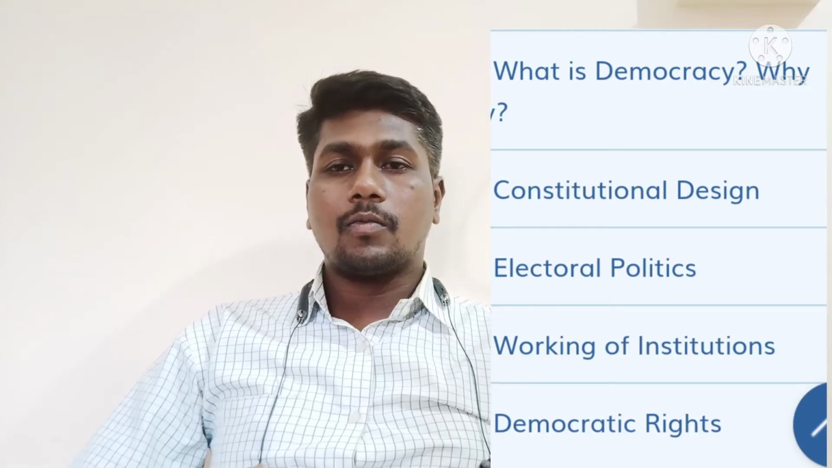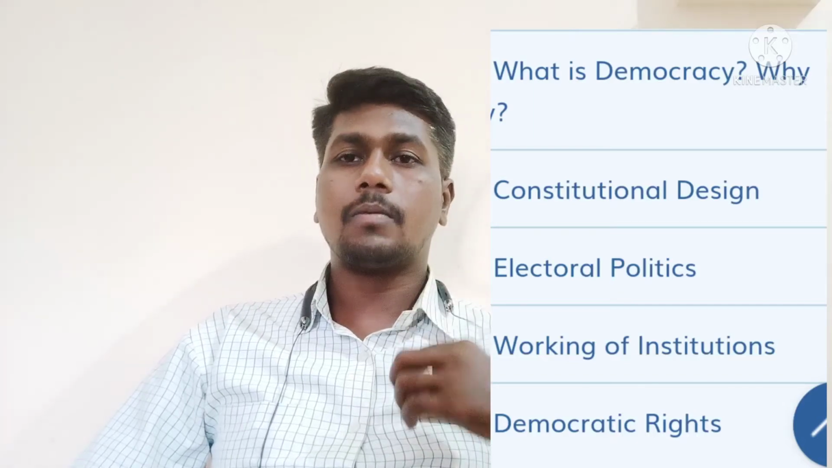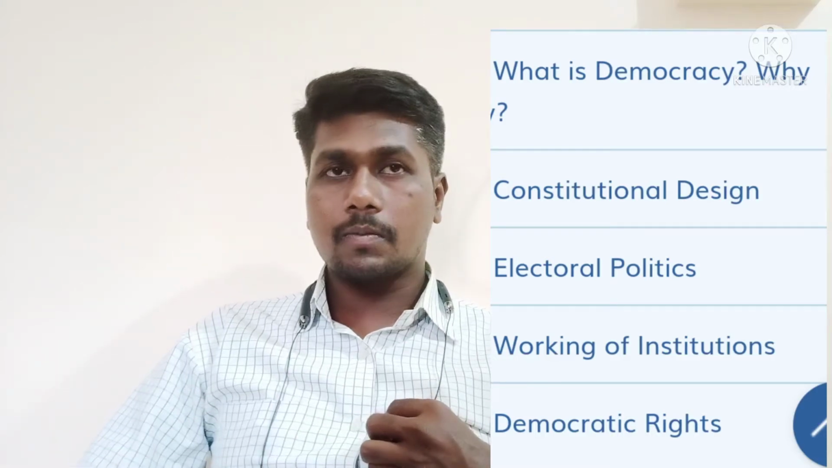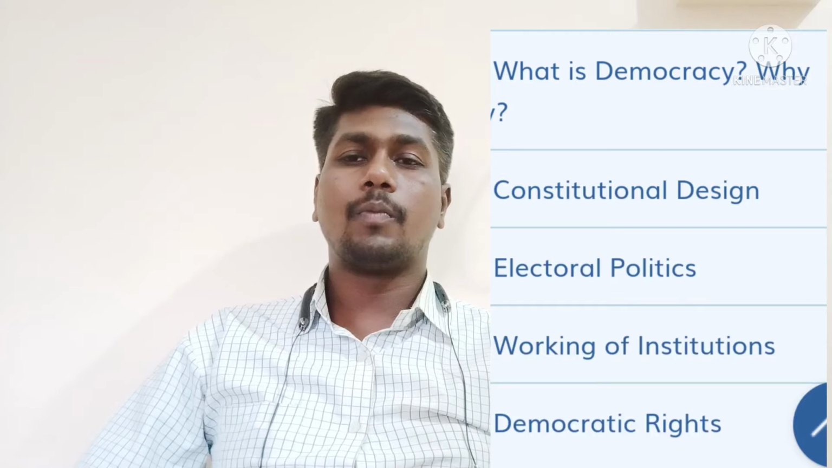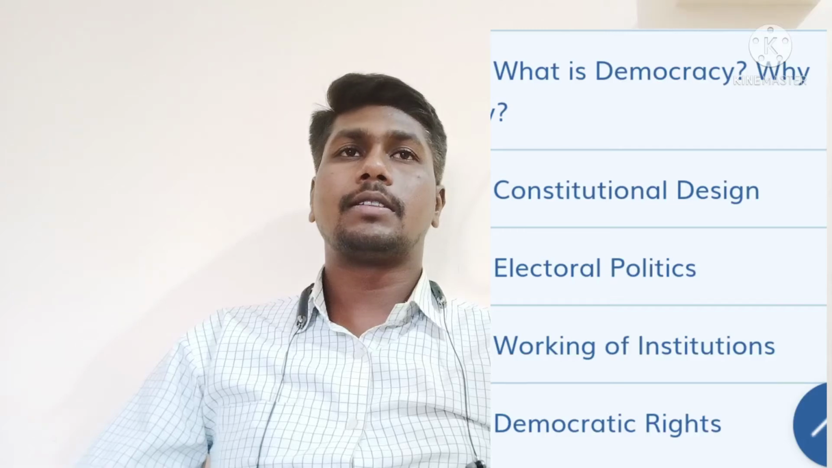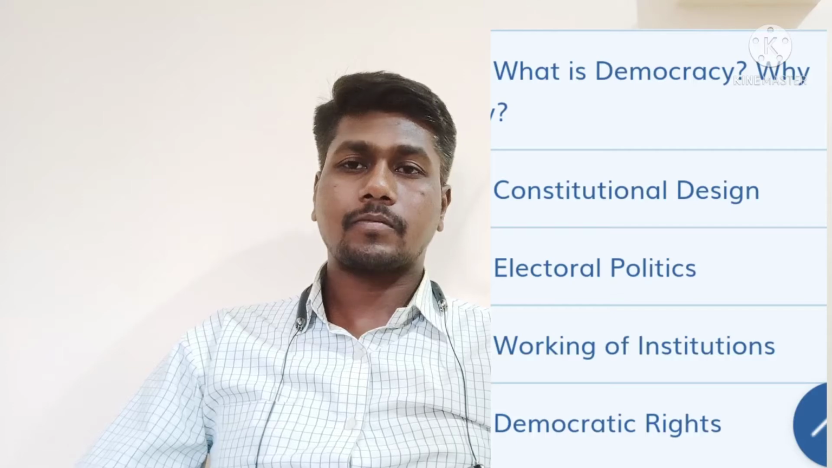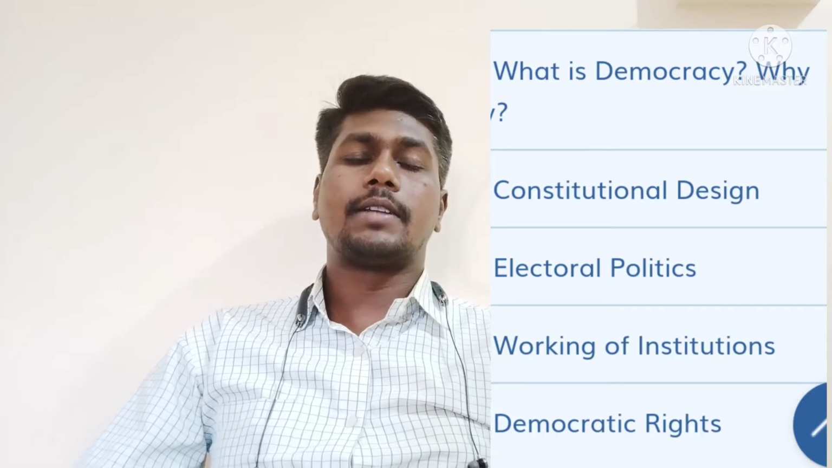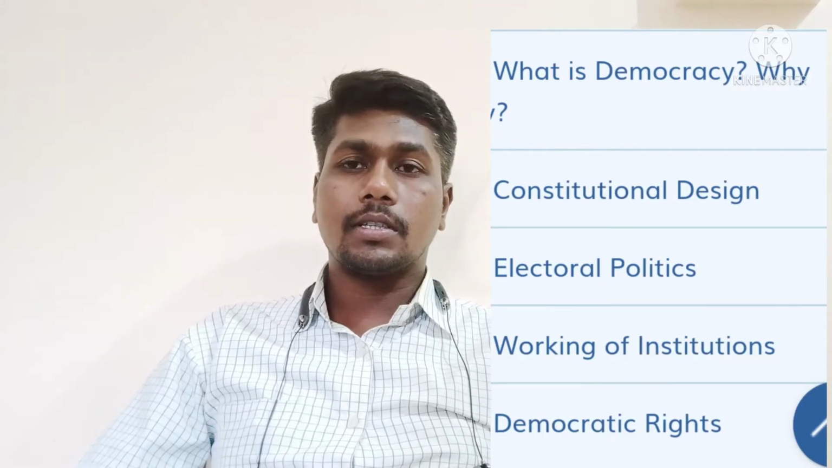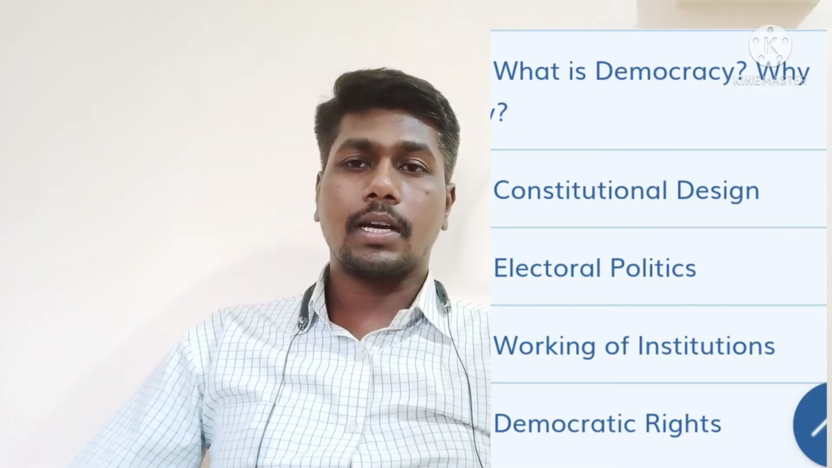And then the fourth one is working of institutions. In this lesson we learn about the organs of the government, the 3 organs: judiciary, executive and legislative. And then the last one is democratic rights. We learn what rights we require, including fundamental rights. So this is the overall course structure of political science.